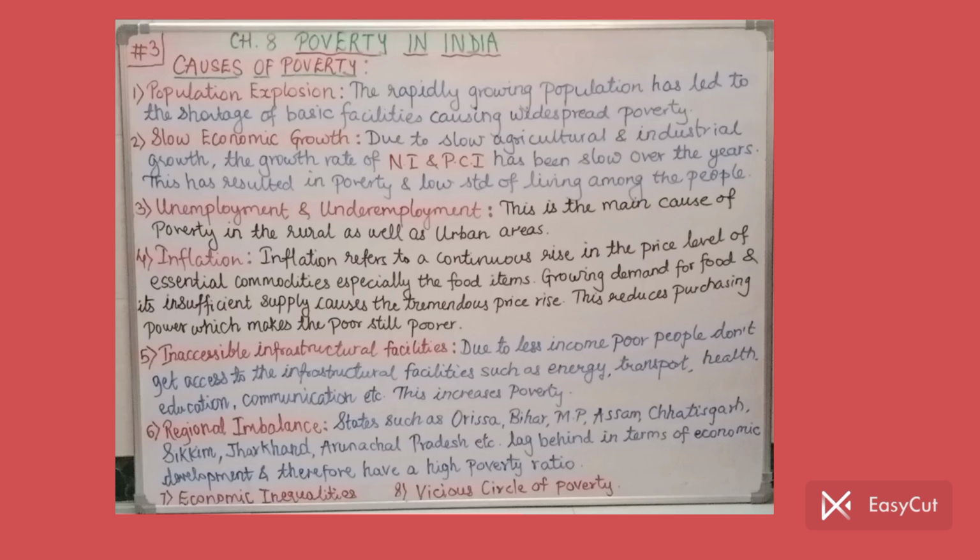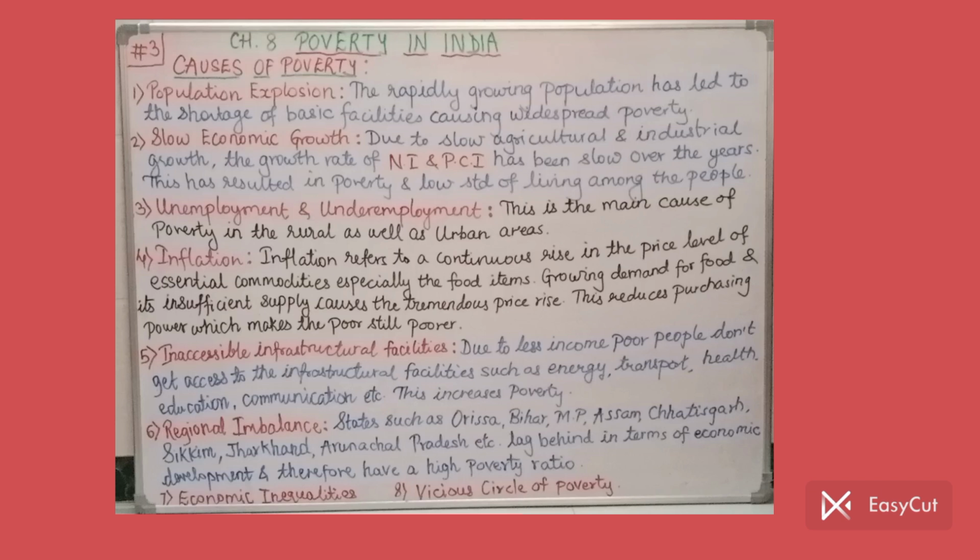Causes of poverty. First one, population explosion. Second, slow economic growth. Third, unemployment and underemployment. Fourth, very important, inflation. Fifth, inaccessible infrastructural facilities. And sixth one, regional imbalances. That means some states are highly developed, some states are less developed. That is regional imbalances. Different regions have different conditions, status.